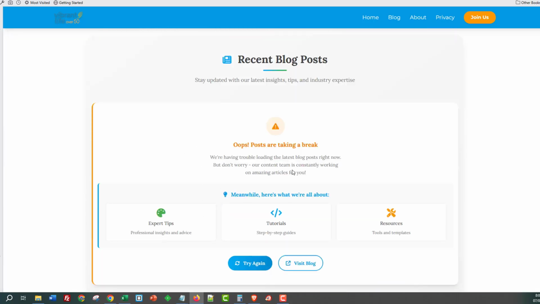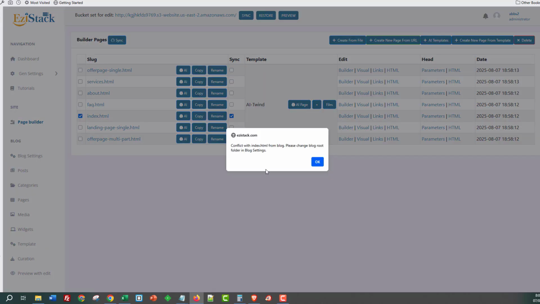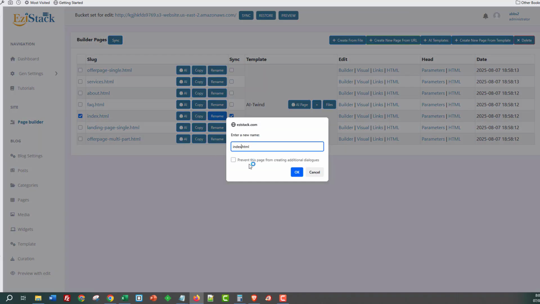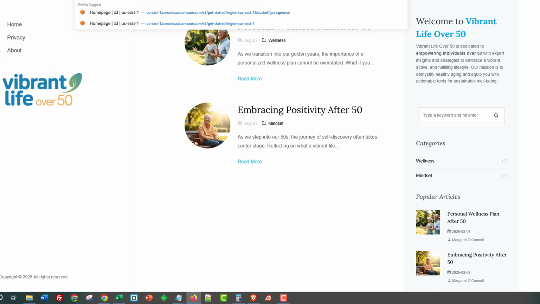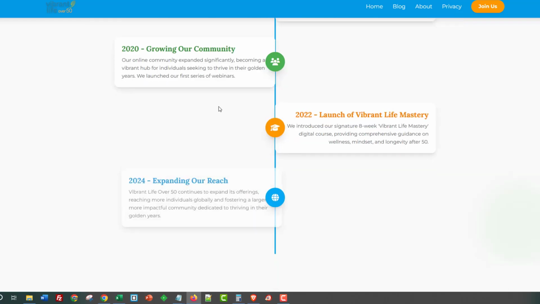But this didn't actually show us our blog post. So let me go ahead and sync this. I don't want to sync any of these down here. Okay, so we'll sync this. Oops, I've already got the blog on the main page. So let me rename this. I'll call this index1.html, and I'll click OK. We do have some settings inside of here to make sure that you don't override blogs or whatever it is. Okay, so I'll open this up in here and go to index1.html. As you can see, this does look really nice, guys, and it's really fast as well.